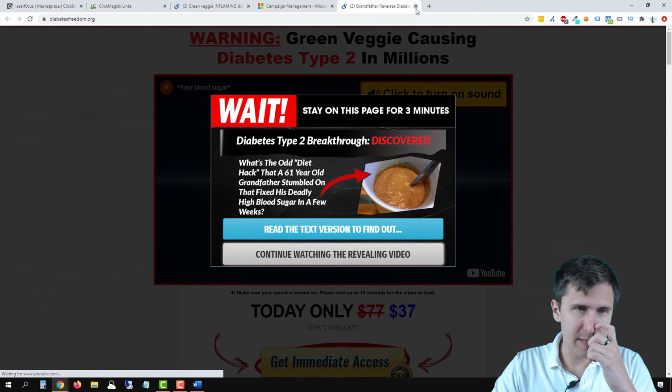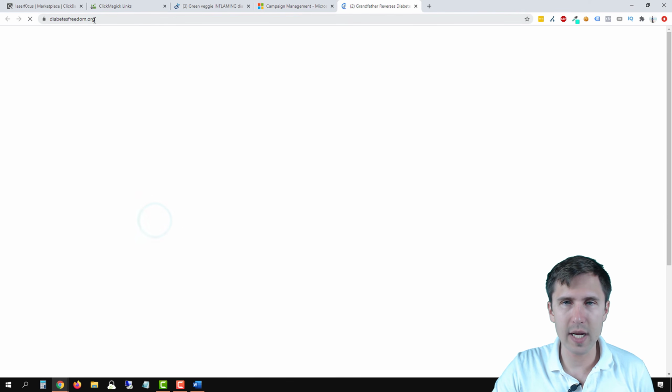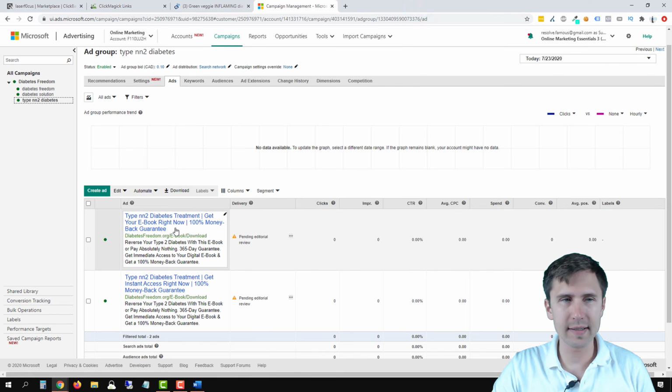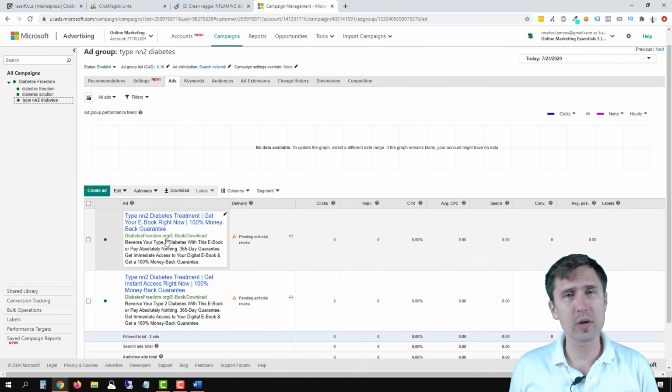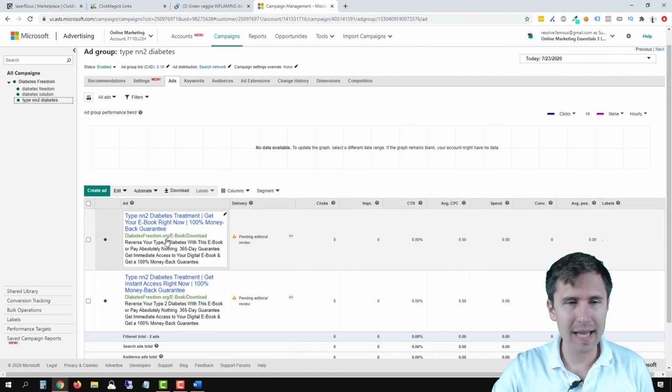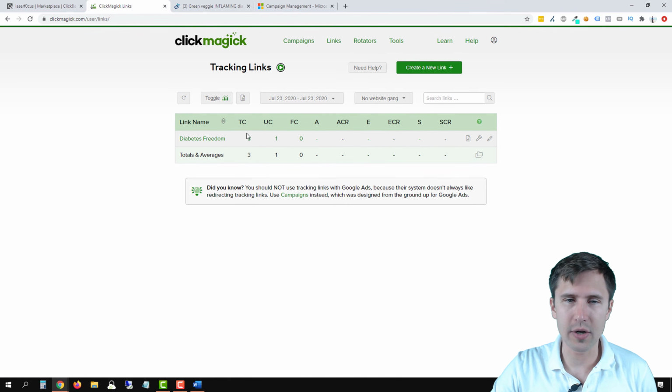Now, you might be thinking, hey, where's my tracking link? People are clicking on this ad and they're going straight here. So when you're testing this, you are going straight to the page, but when an actual user from Microsoft Ads clicks on the link, the ad, they will actually be taken to this link, okay? And then once they do, if you refresh the page, you will see clicks here. You're gonna see a total click and a unique click, okay?